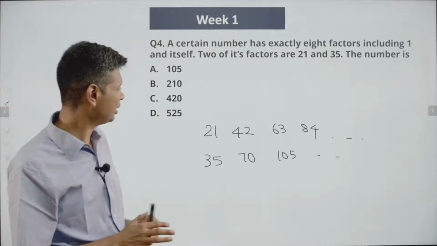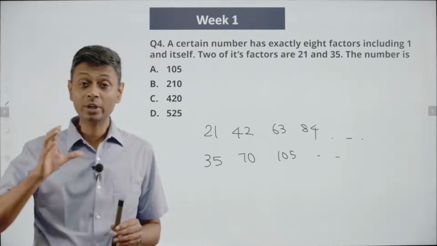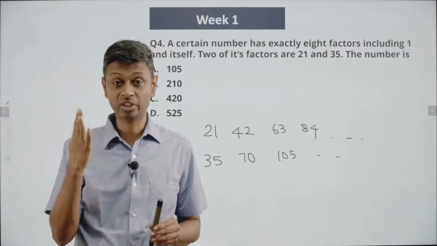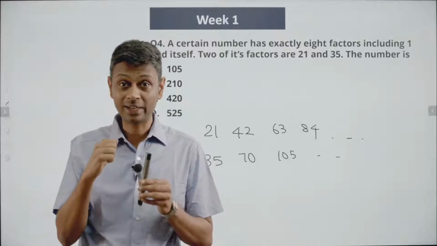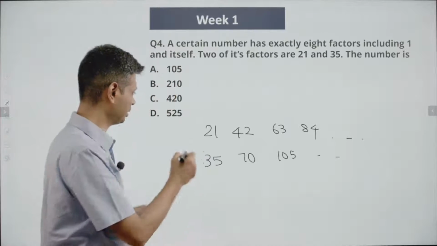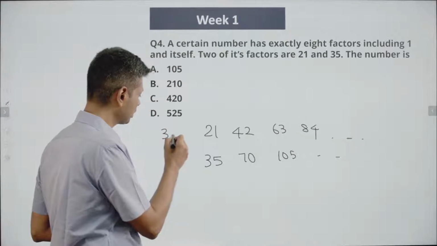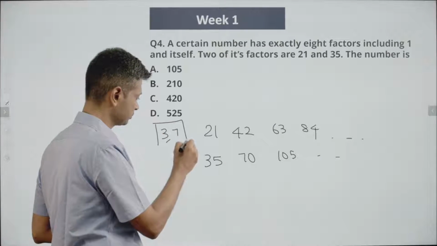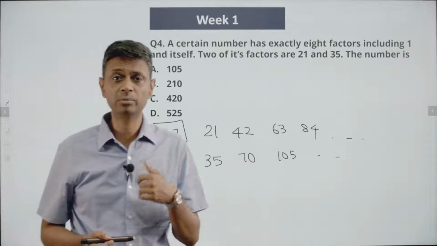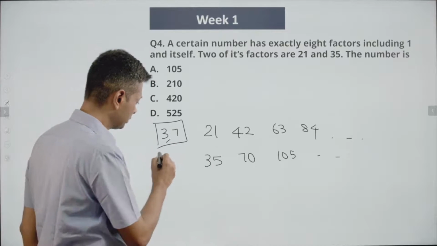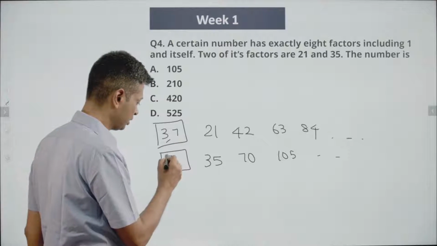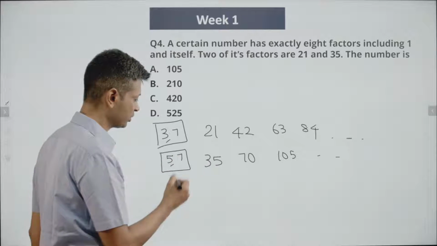Beautiful. A number is a multiple of 21. 21 has sitting inside it 3 and 7. 3 and 7 are co-prime. They are both prime numbers, relatively prime with each other. So this number is a multiple of 3 and it's a multiple of 7. It's a multiple of 21, so it has to be a multiple of 3 and it has to be a multiple of 7. It's a multiple of 35. 35 is 5 into 7. It's a multiple of 5 and a multiple of 7.